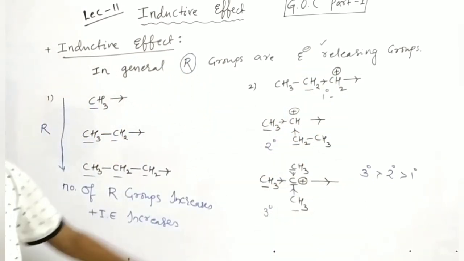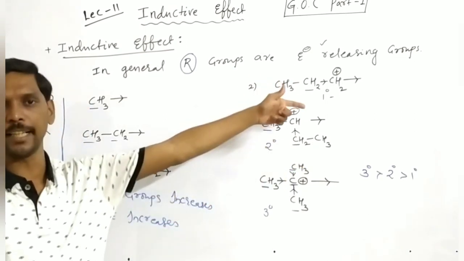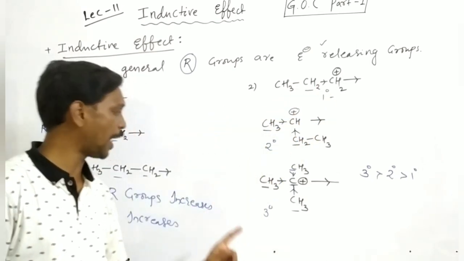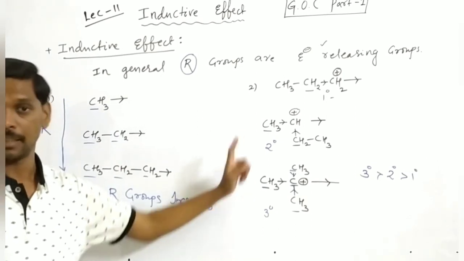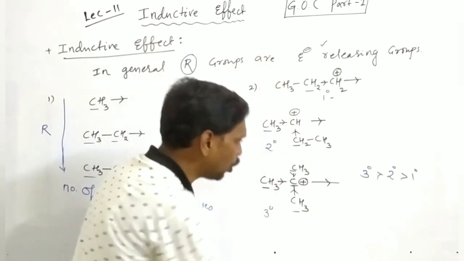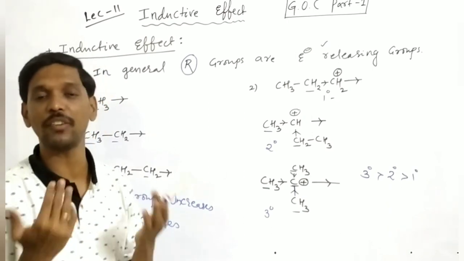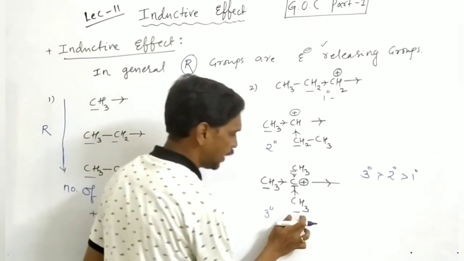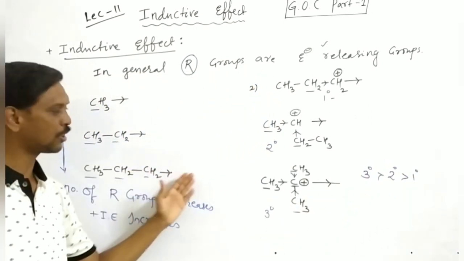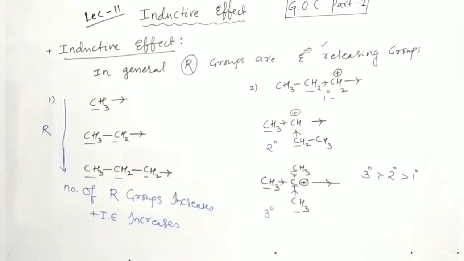It means if the number of alkyl groups increases, stability increases. So in primary, secondary, tertiary, the most stabilized carbocation is tertiary. After that, secondary and primary. It means from top to bottom, if the number of alkyl groups increases, the inductive effect increases. Here the series is tertiary, secondary, primary. Okay, and these are also important for your total organic chemistry. Just take a screenshot.